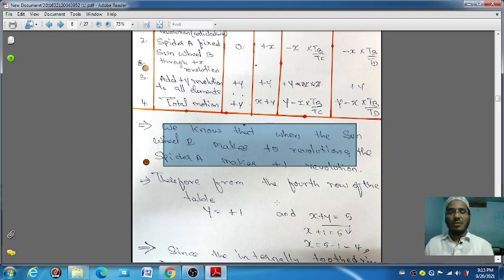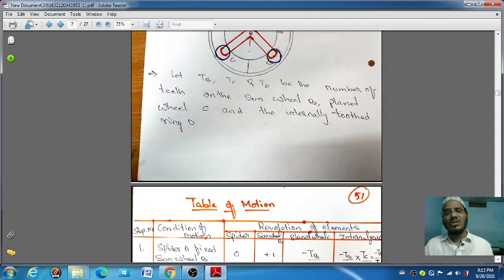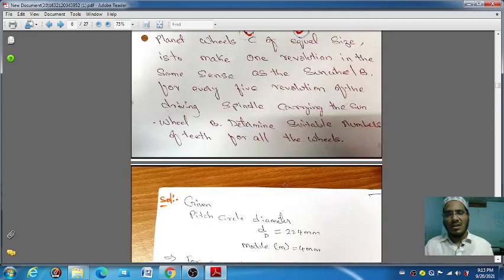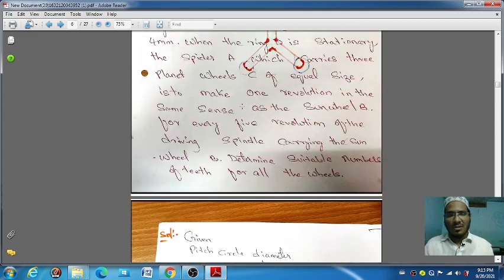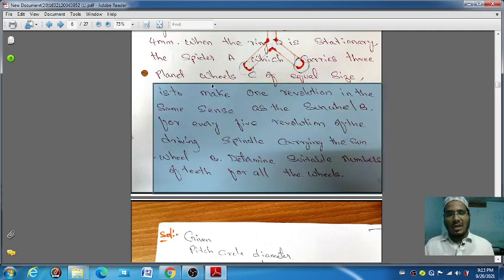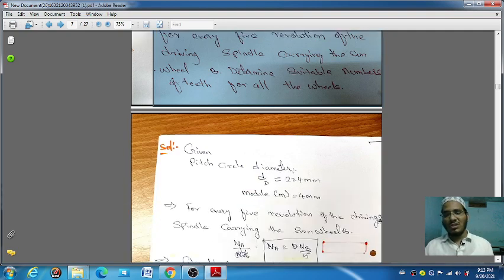Okay, you have to remember this, which is also given in that question. You can see here, planet wheel C of equal size makes 1 revolution in same sense. Spider will move 1 revolution and sun will move 5 revolutions. It is given in that question only.